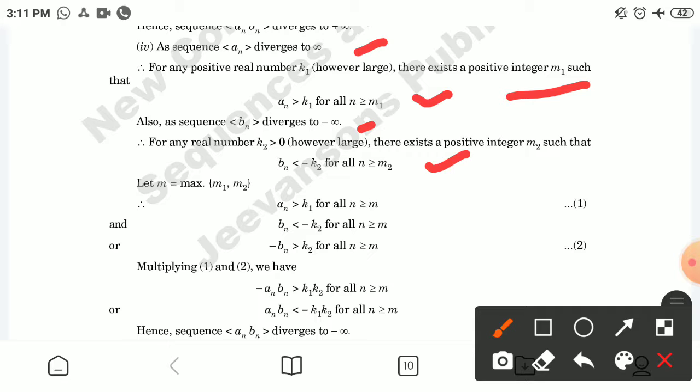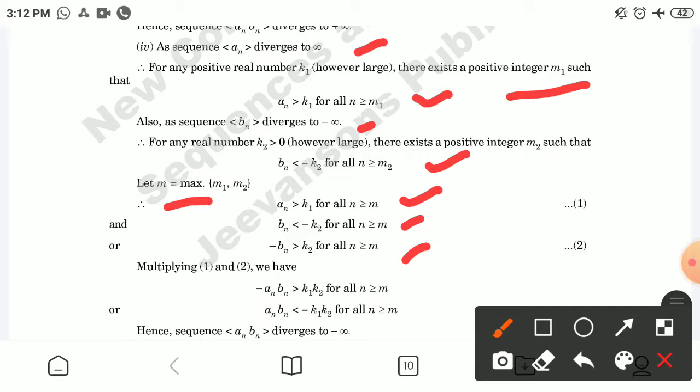If we suppose m is the maximum of m1 and m2, then an will be greater than k1 for all n greater than or equal to m, marking this as 1, and bn is less than minus k2 for all n greater than or equal to m, or minus bn is greater than k2 for all n greater than or equal to m, marking this as 2.